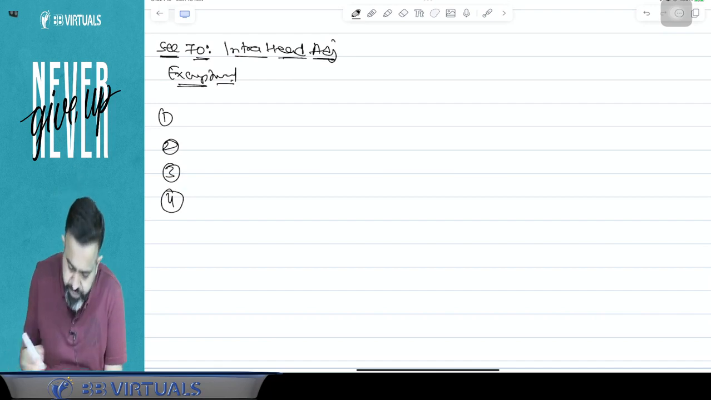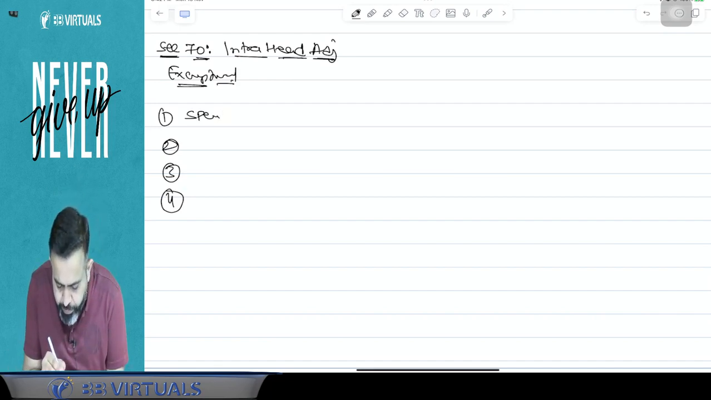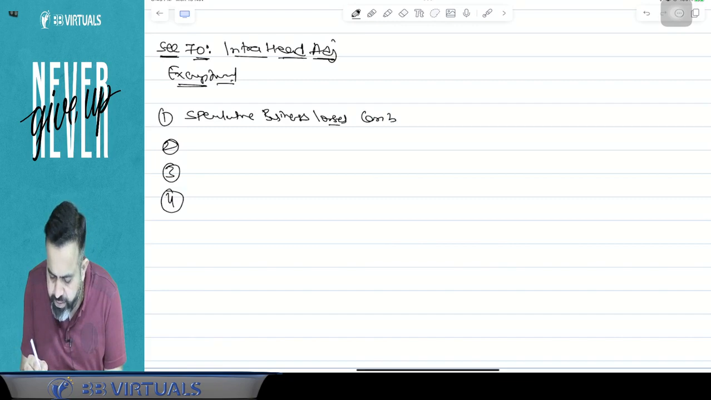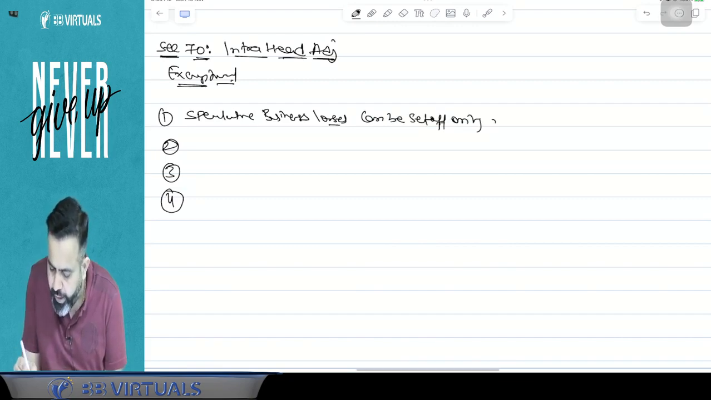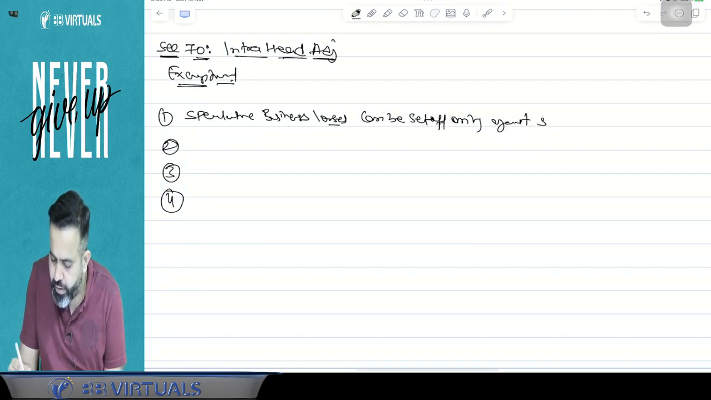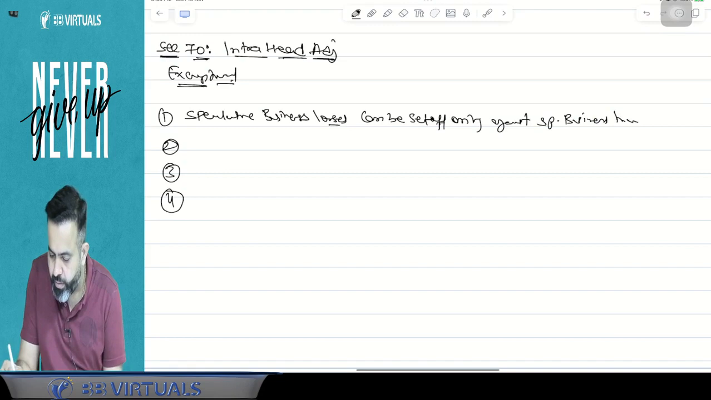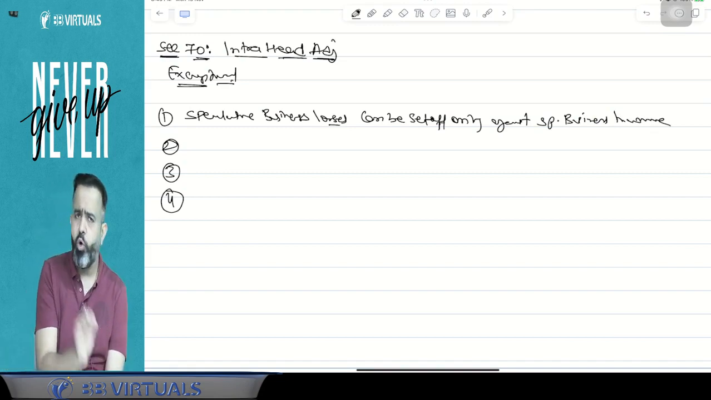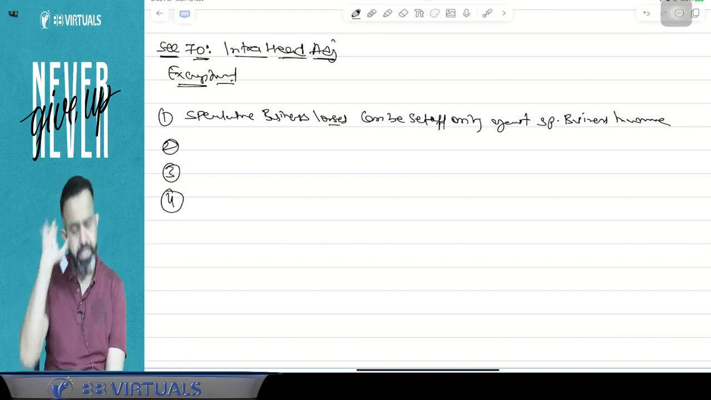First point says that if there is a speculative business loss, then it can be set off only against speculative business income.